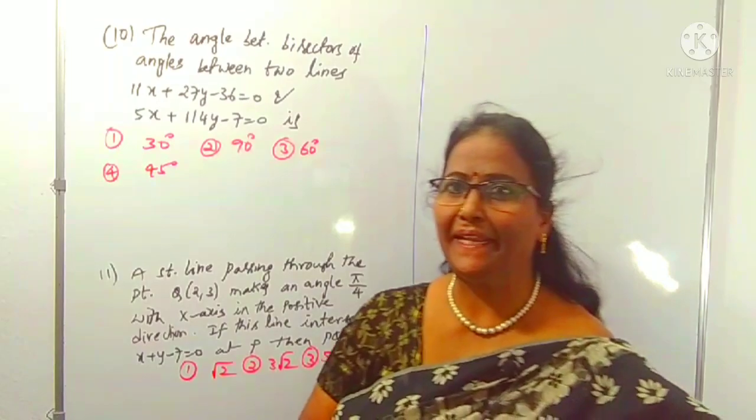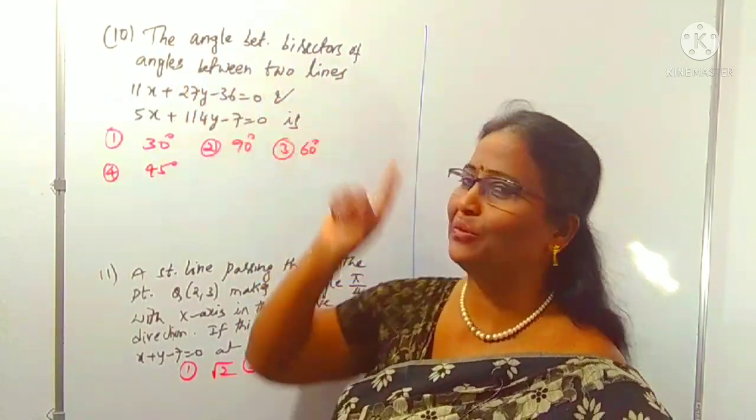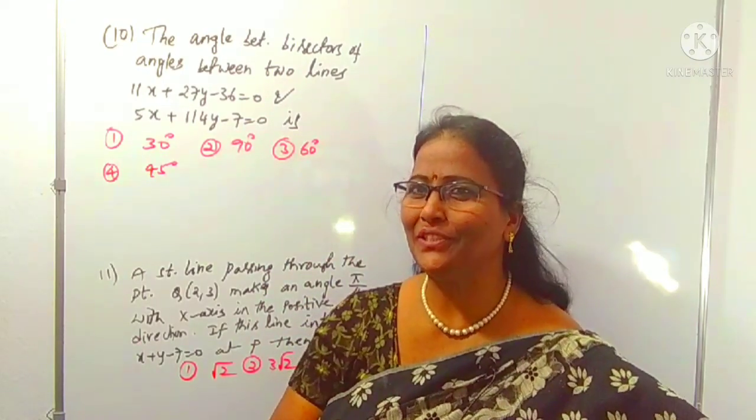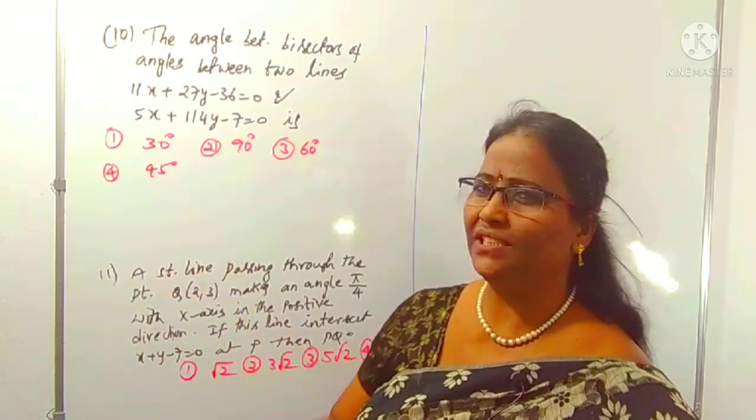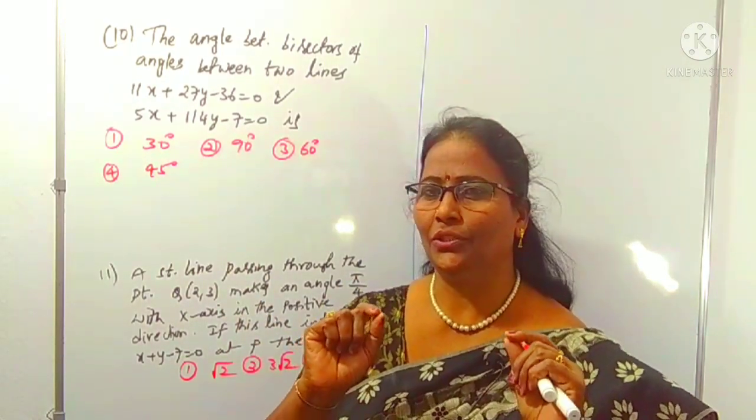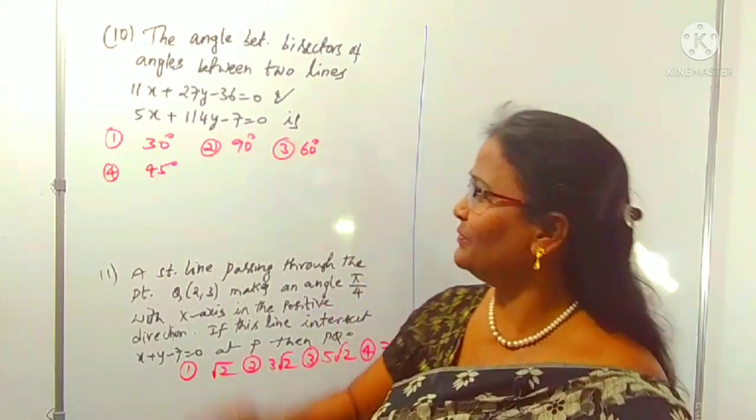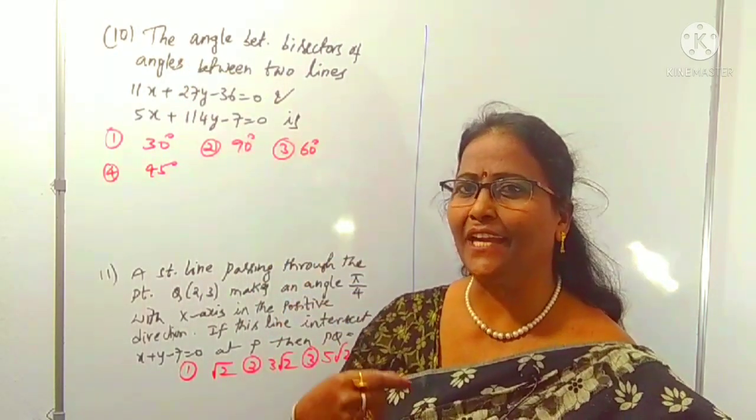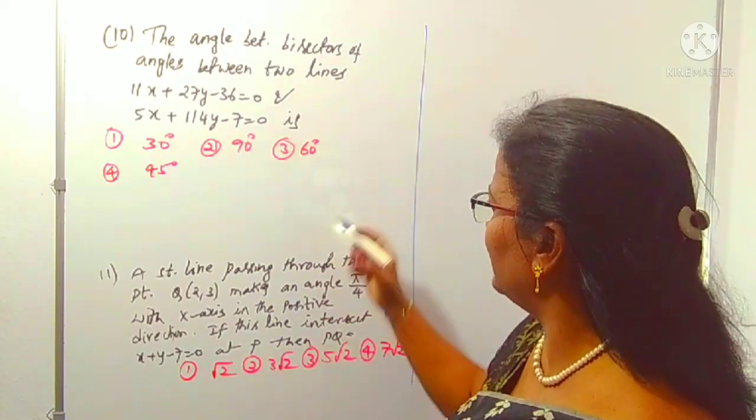Look at question number 10. What is asking? The angle between the bisectors of angle between two lines. What you have to find out? Angle between the angular bisectors, indirectly. For this, just you have to concentrate on the figure. If you know the figure, direct answer for this one. So how can you find the angle between the angular bisectors of two lines? Just I will draw the figure like this.